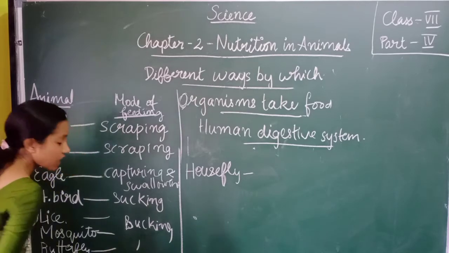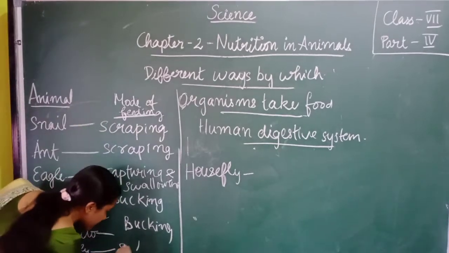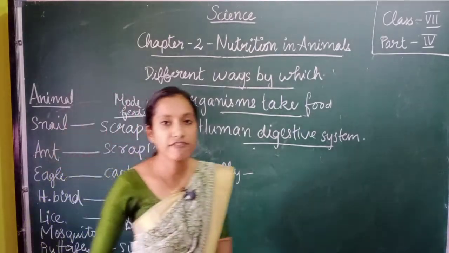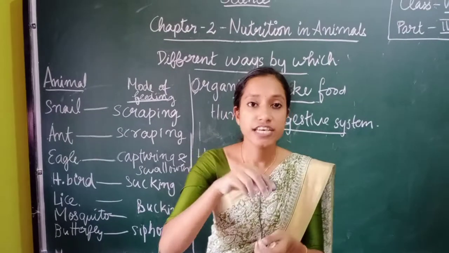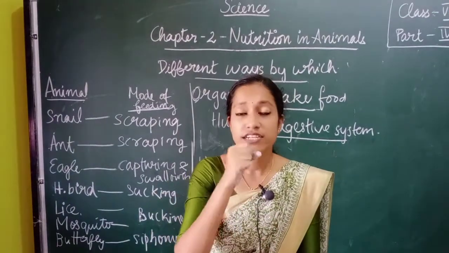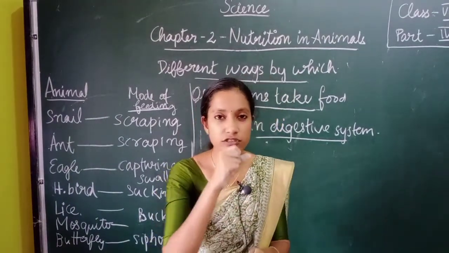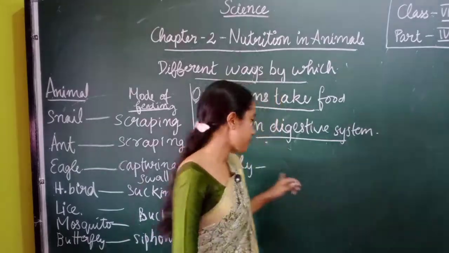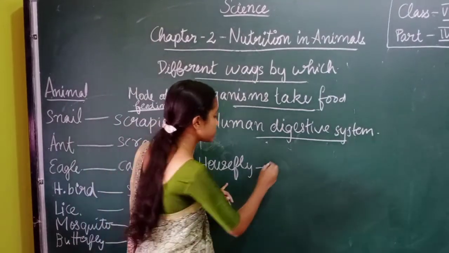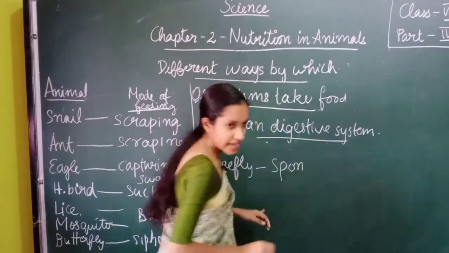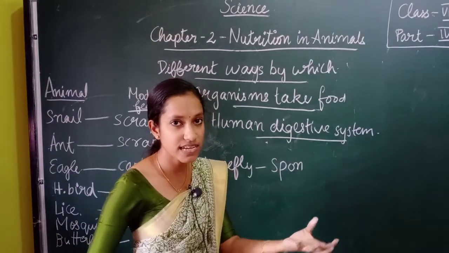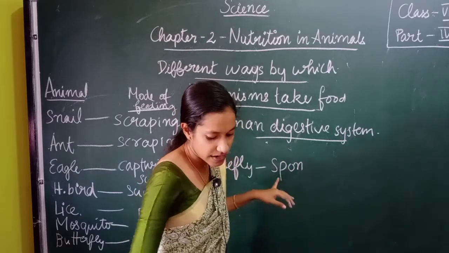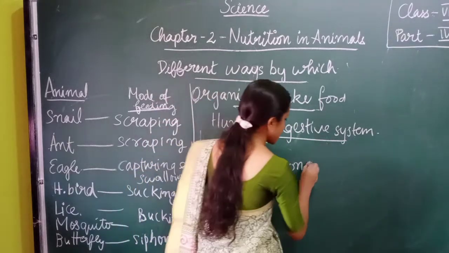Butterfly also siphons. Siphoning. What is siphoning? Siphoning means that it is just drinking the nectar like we drink through a straw, from a surface. So that is what we mean by siphoning. In the case of housefly, we know that they will secrete the saliva on the food particles and they will then absorb those nutrients from the liquid. Therefore, it is known as sponging.